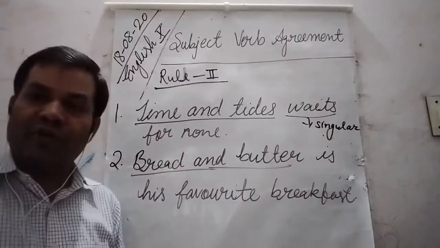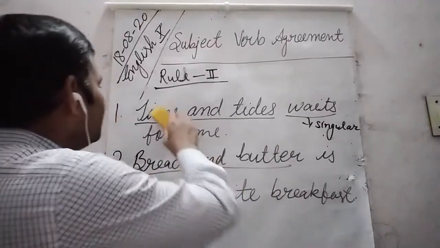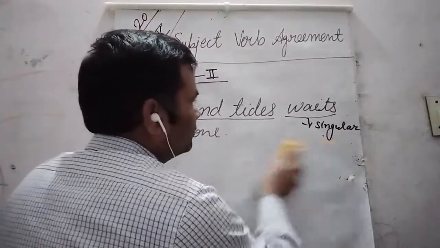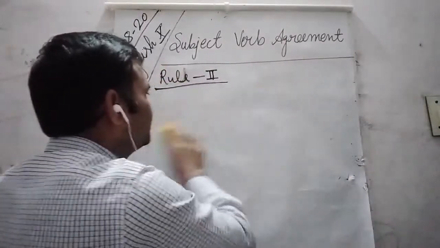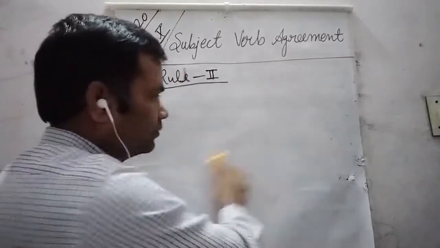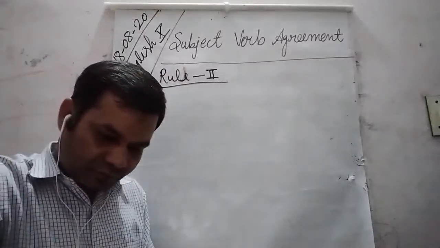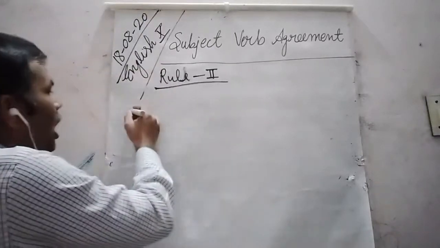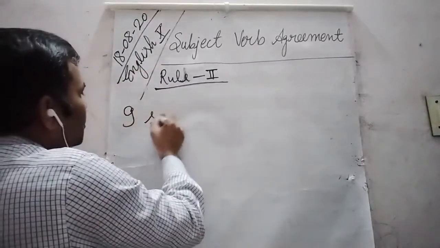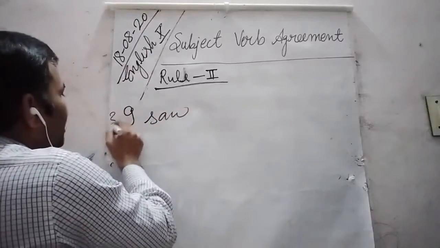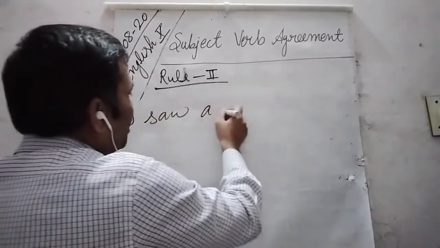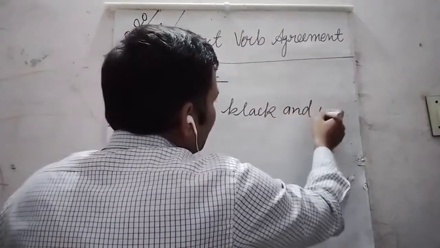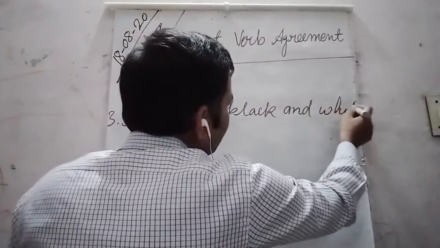Let us go through more examples. Third one: I saw a black and white car.